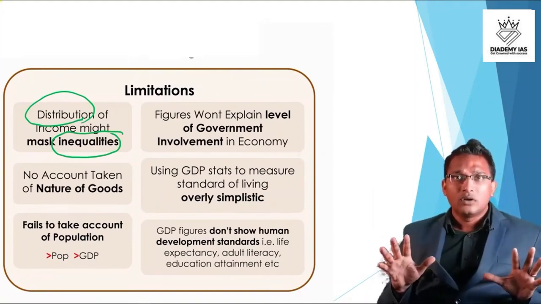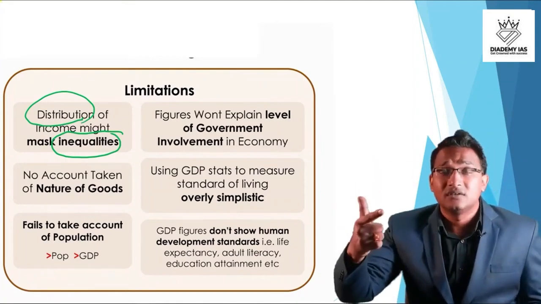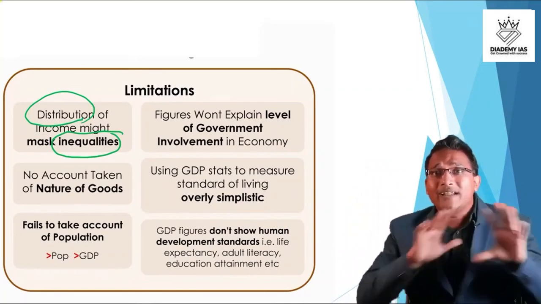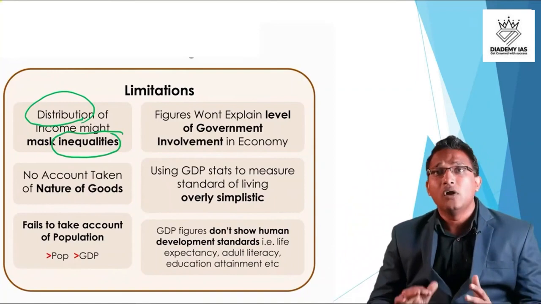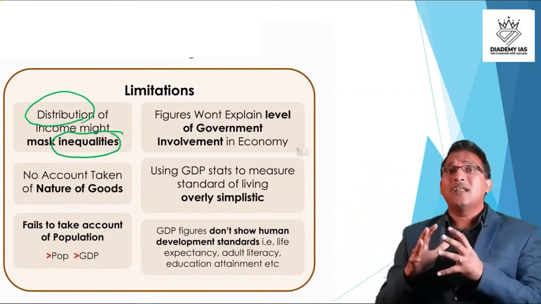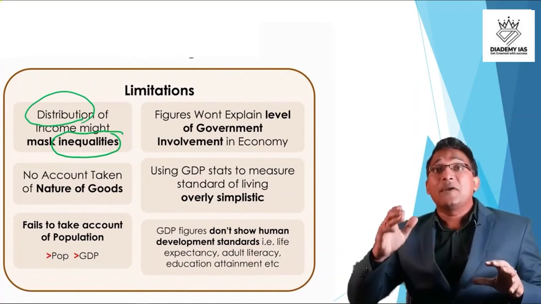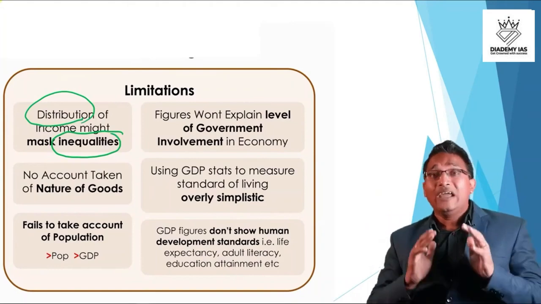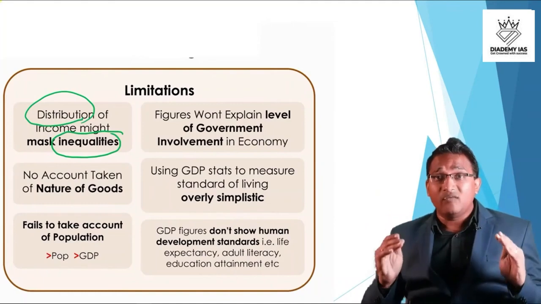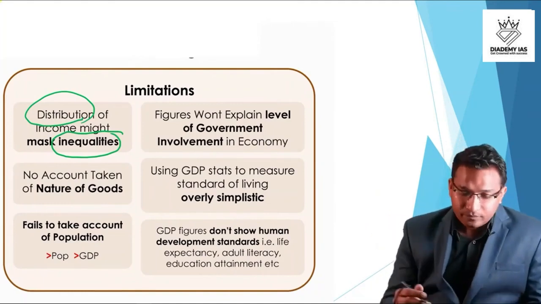No. The GDP might be increasing for rich people, for the upper middle class, but is it increasing for the low class, for the poor people? No, that is not happening. So the change in the GDP does not necessarily reflect what is happening with different segments of the population. It does not reflect the inequality, the gap between the rich and poor. So this part is very, very crucial.